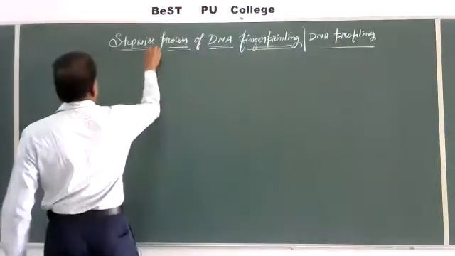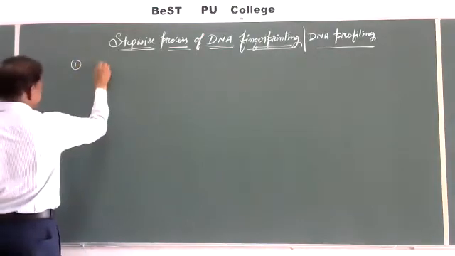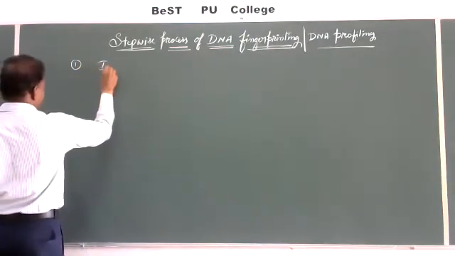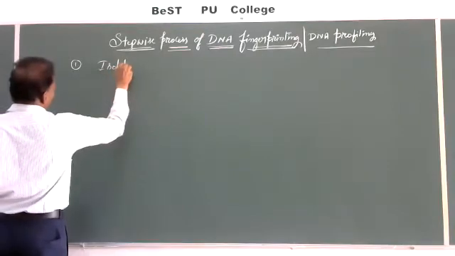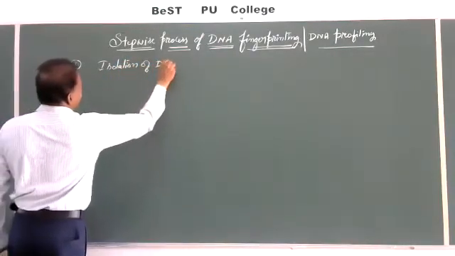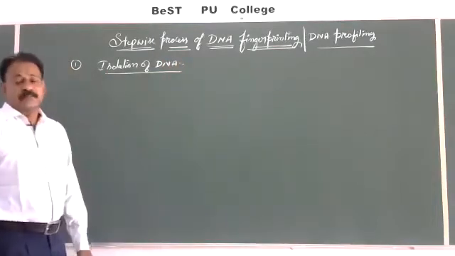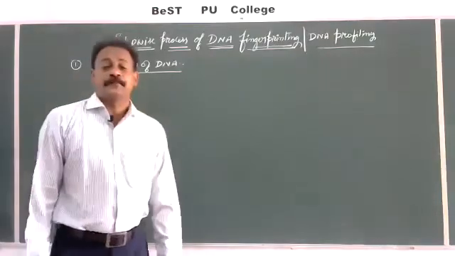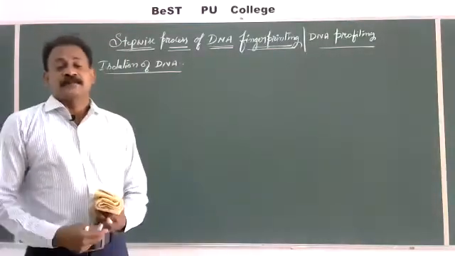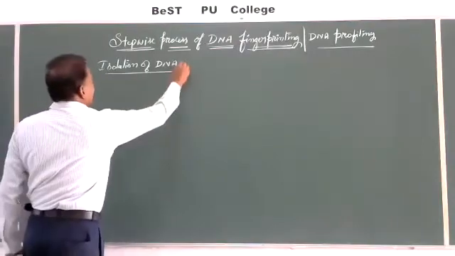First step, isolation of DNA. So in the process of DNA fingerprinting, the first step is isolation of DNA.